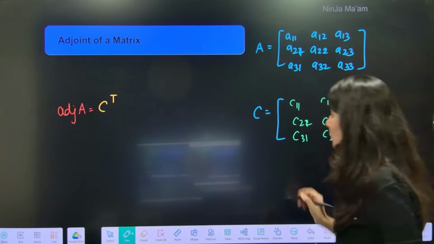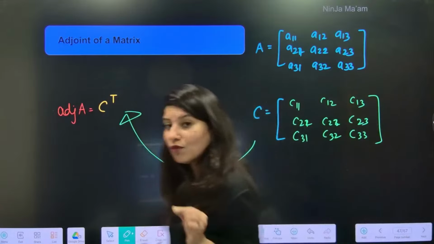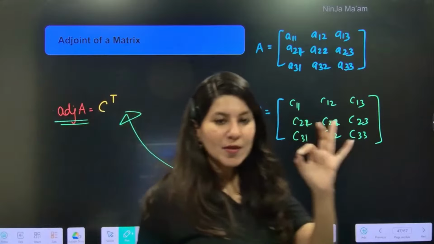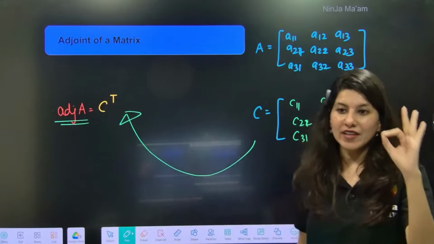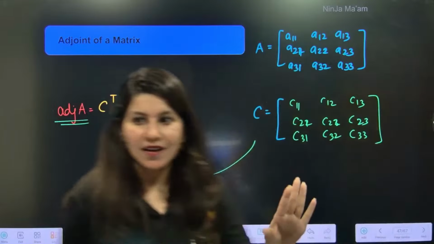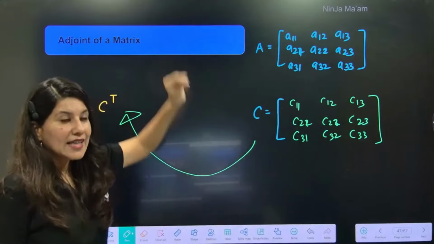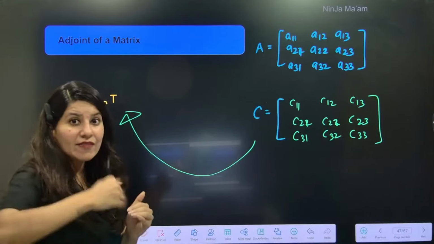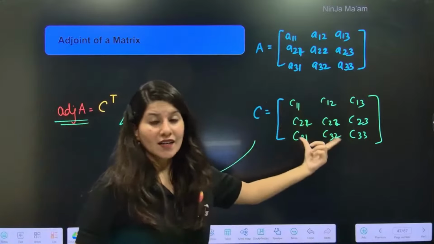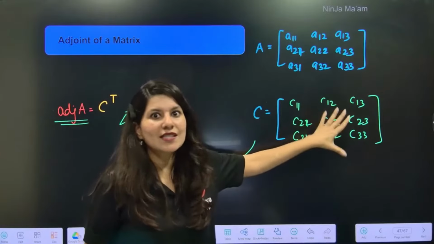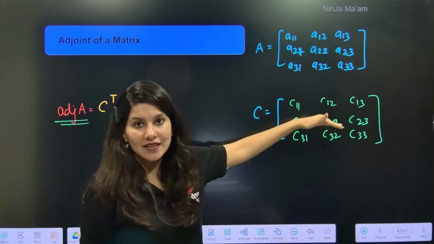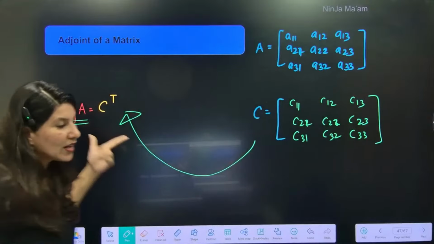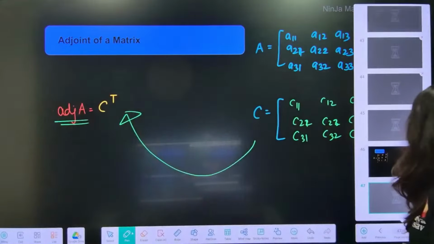And the moment you take the transpose of the cofactor matrix, you get the very important terminology, the adjoint of A. You have a matrix, then one by one calculate each cofactor, arrange them in the form of a matrix. So this is the cofactor matrix. Now take the transpose of that cofactor matrix so that you get the adjoint of that matrix.